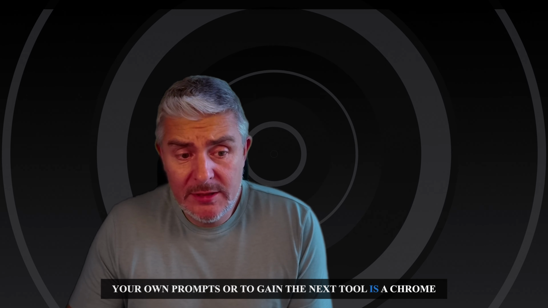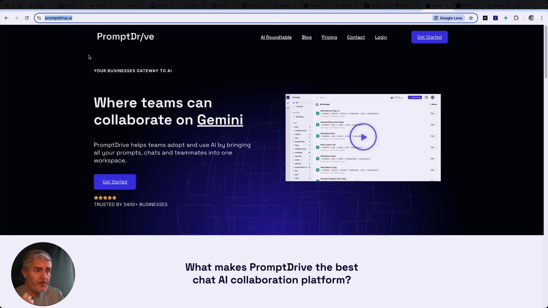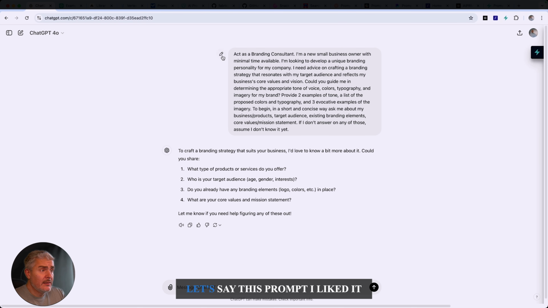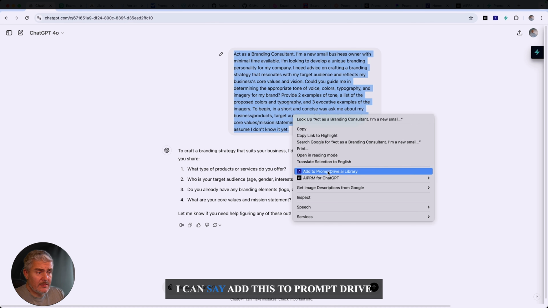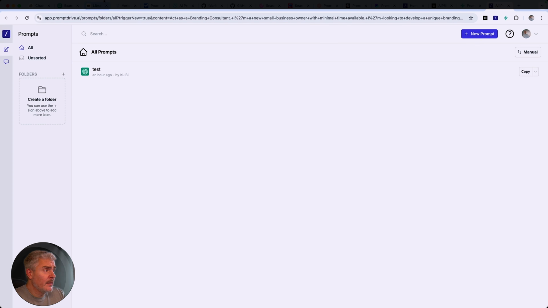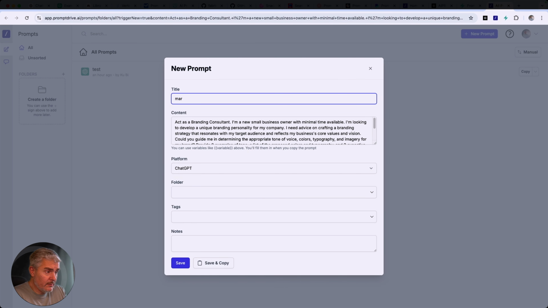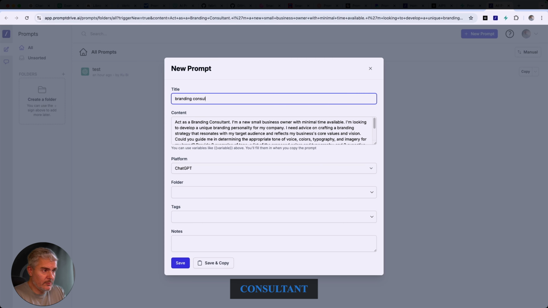The next tool is a Chrome extension called Prompt Drive. What it does is it allows you to save your prompts. So I have it open on ChatGPT. Let's say this prompt, I liked it. I can say add this to Prompt Drive AI library. And then I can give it a title and a tag: marketing, branding, consultant.